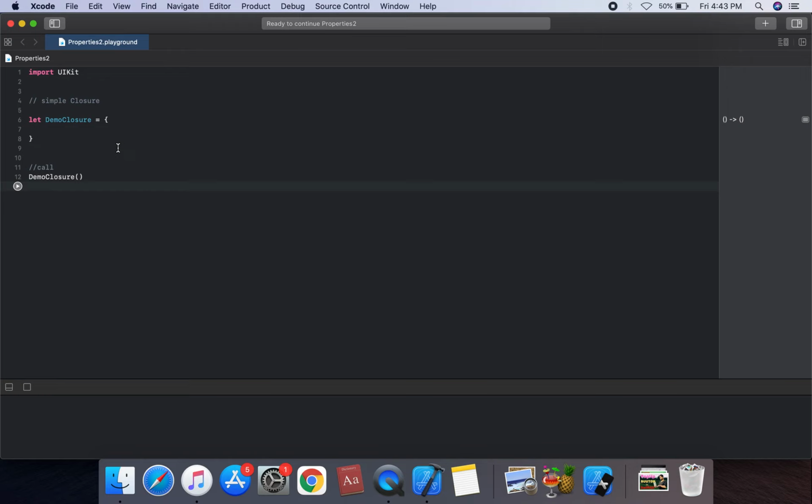What is a closure? Closures are self-contained blocks of functionality that can be passed around and used in your code.